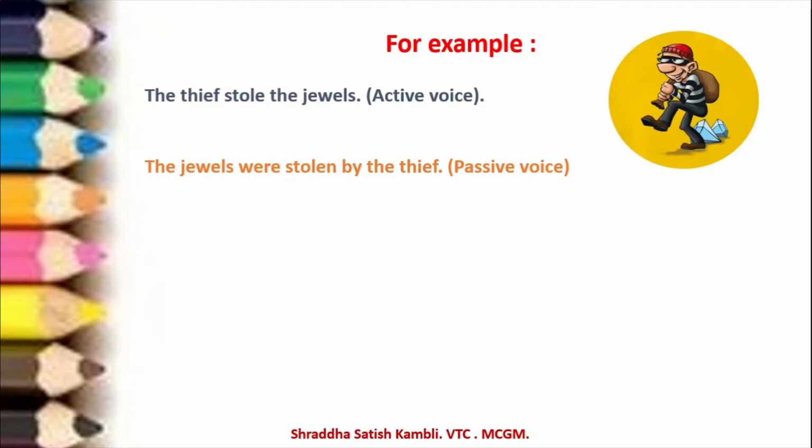One thing which I want you to concentrate on now, and pay attention to, is that the meaning of the sentence will not change by even 1% when you are changing the sentence from active to passive. Remember this, most important. So the thief stole the jewels. You can see the thief, he has stolen the jewels and he's running away. Look at the next one. The jewels were stolen by the thief. So the thief is only doing the work of stealing here. You cannot say the jewels stole the thief. Wrong. The jewels were stolen by the thief. The subject becomes the object and the object becomes the subject.